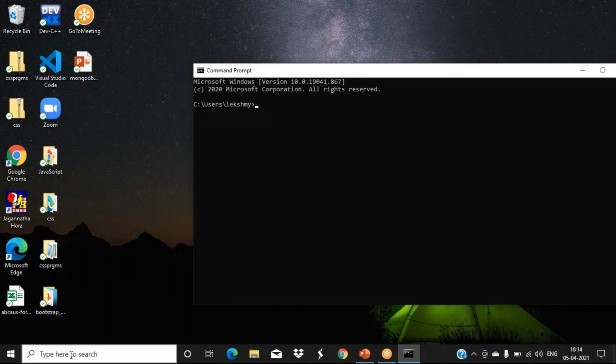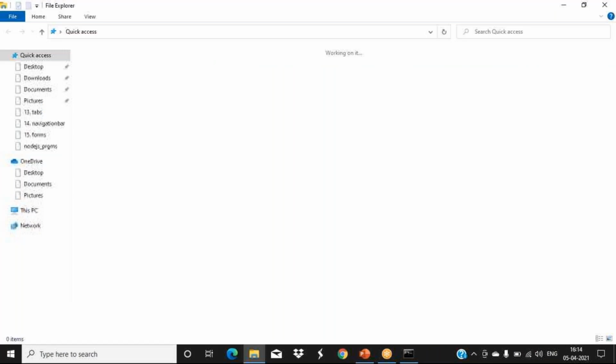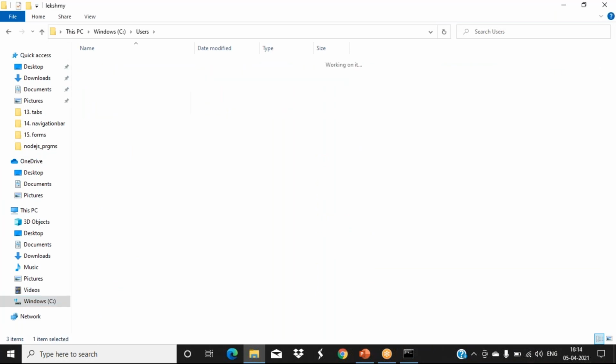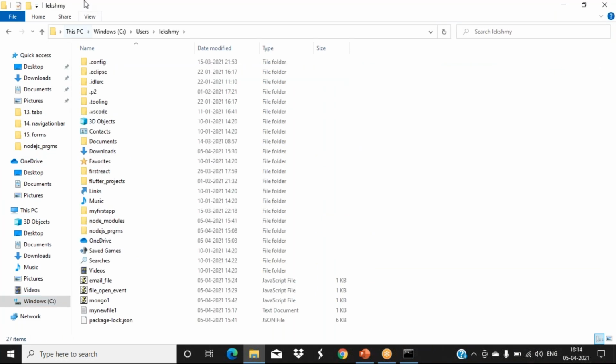The command prompt window you can open from your search; if you type CMD, it will open. Now we need a program that will create a server for the website.